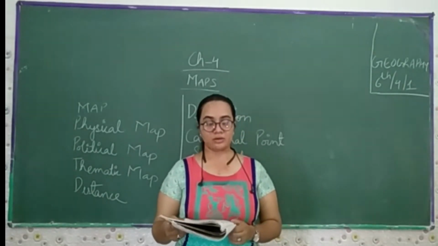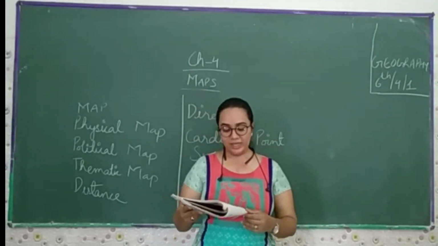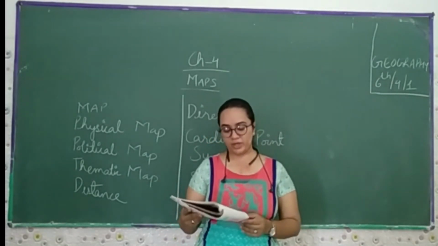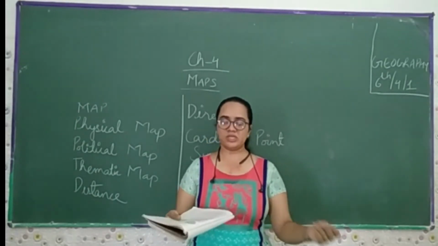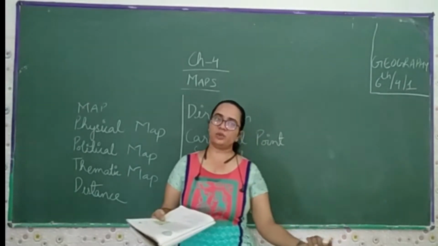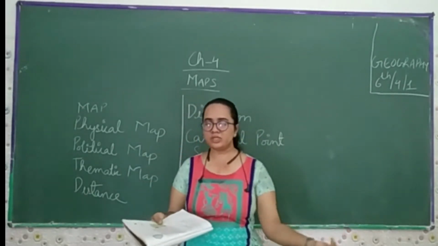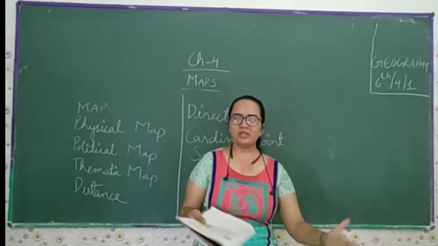When maps are put together we get an atlas, and maps are of various sizes. Measurements are drawn on different scales. If you see the maps, they have taken some measurement. Some take 1 centimeter, some take 1 meter equal to 1 centimeter, and some take 100 kilometers as 1 centimeter. It depends on the map.